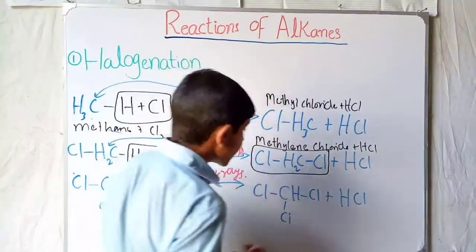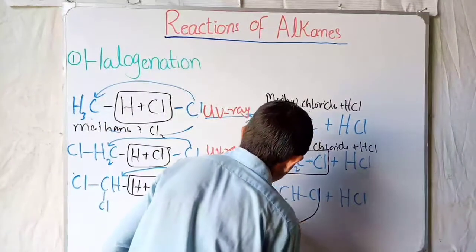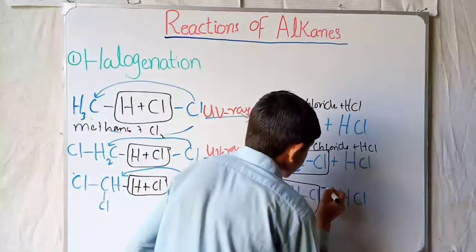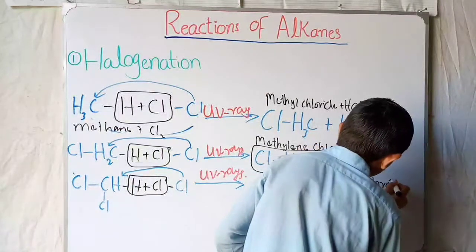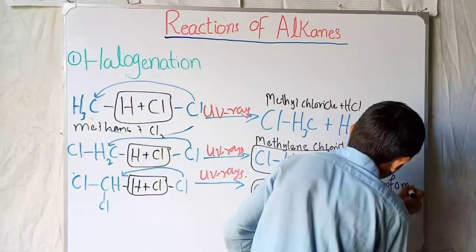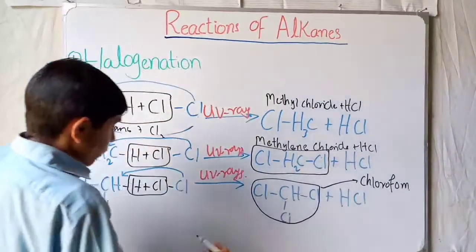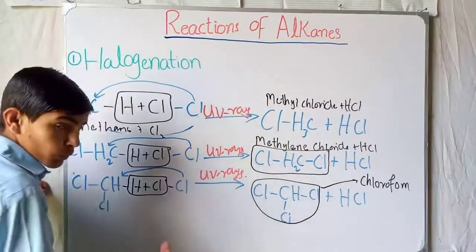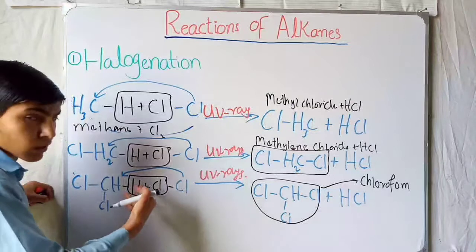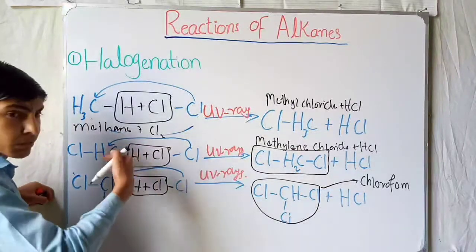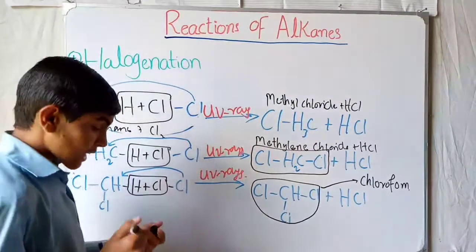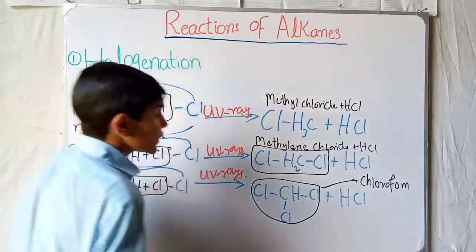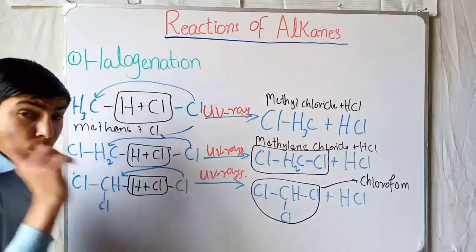Now this is called chloroform. From methylene chloride, when we mix again one chlorine molecule, it gives us chloroform plus HCl.